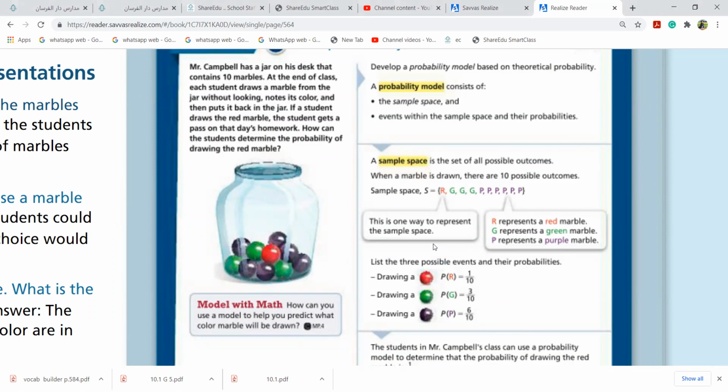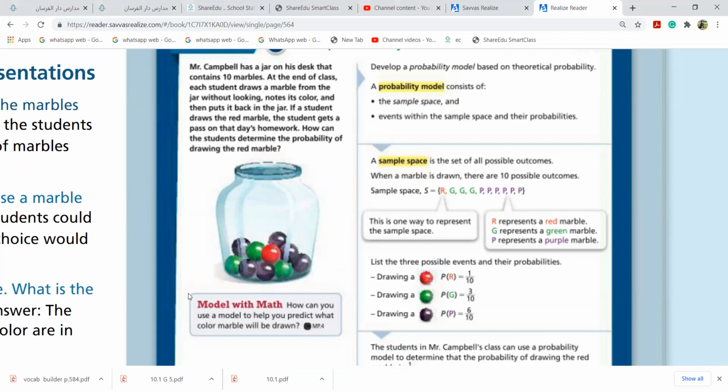At the end of class, a student draws a marble from the jar without looking, notes its color, and then puts it back in the jar. If a student draws the red marble, the student gets a pass on the day's homework. Now, girls, how can the students determine the probability?